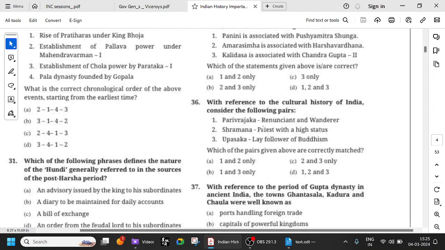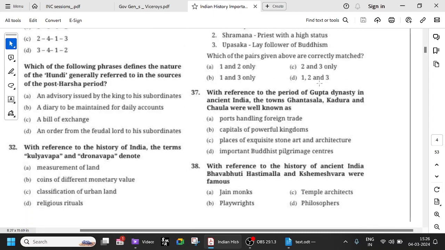Parivrajaka is a renunciant and wanderer, and Shramana is more like a monk. So it is associated with Jainism, Buddhism, Ajivikas, everything. So it is not a priest. Priest with high status, no, that is related to Brahmanism, like Vedic religion. So Upasaka is the lay follower of Buddhism. So that is also true. So who is the Upasaka? The devotee of Gautama. See, in Gautama Buddha's following, one group is the learned monks, the bhikshus, all those. They learn the teachings of Buddha, etc. Others who are lay followers are called Upasakas. So here I would say 1 and 3 is the right option. 36 B is the right option.